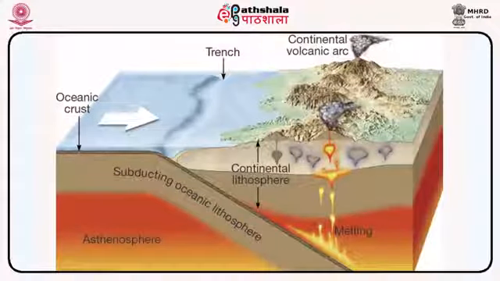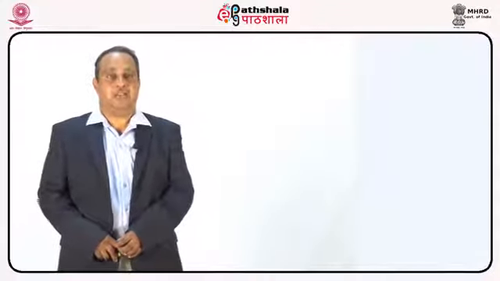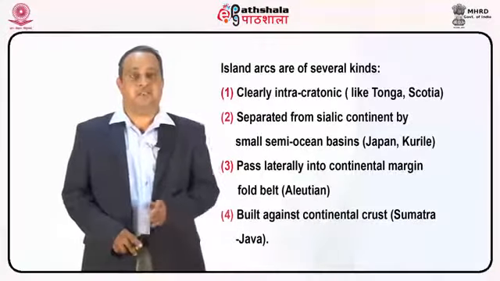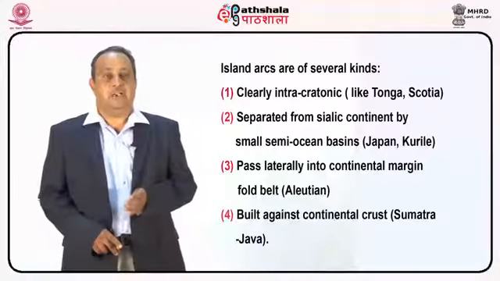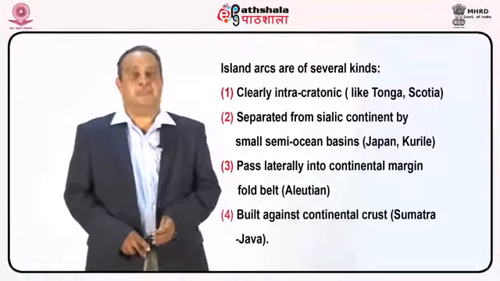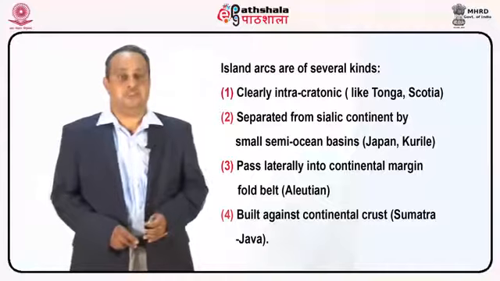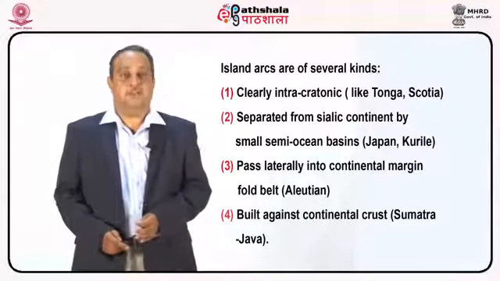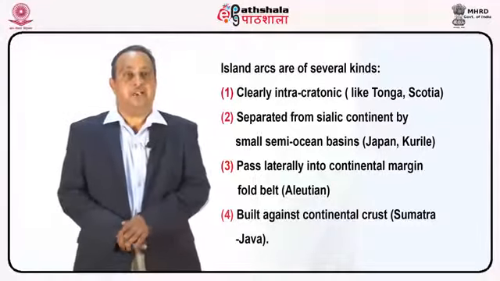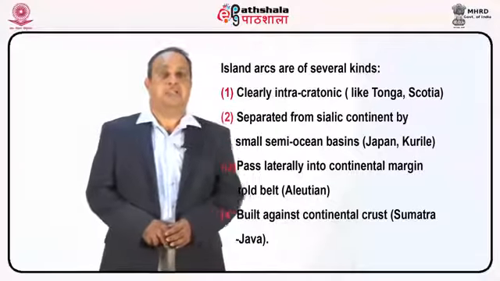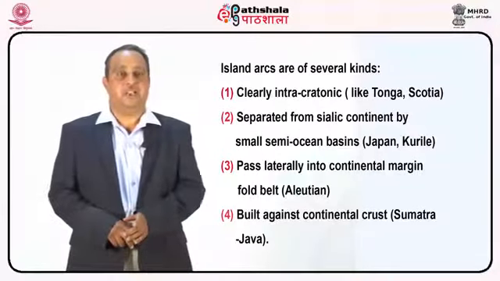The sediments are derived mainly from the volcanic arc or by the erosion of uplifted basement. Arc systems may be either island arcs or continental margin arcs. Island arcs are of several kinds. Number 1, clearly intra-oceanic, like the Tonga and Scotia. Number 2, separated from the sialic continent by small semi-ocean basins like Japan and Kuril. Number 3, passing laterally into continental margin fold belt like the Aleutian. And number 4, built against continental crust like Sumatra and Java.